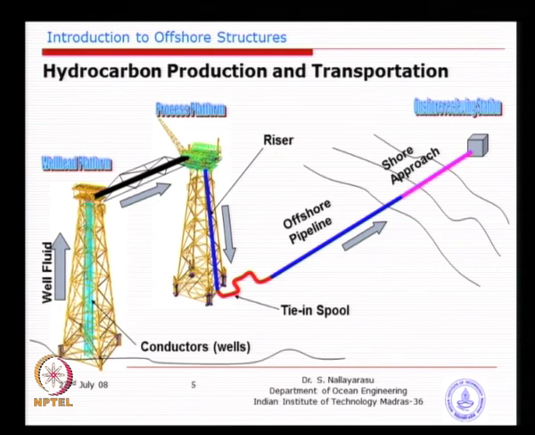So, the whole process involves several disciplines, not only structures. You see here, it is not only just putting a structure, you are not getting oil, you have drilling systems, you have pipeline systems, structures, process, mechanical equipment. All this to operate, you need electrical power. So, you need a power plant, nobody is going to supply power. So, you have to produce your own power, that means you need to have a power plant on board, so that all the equipment can operate.